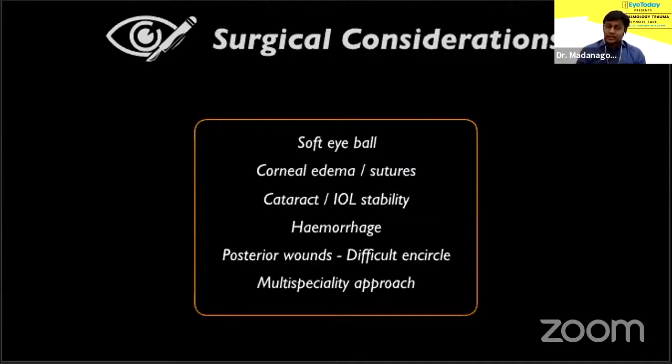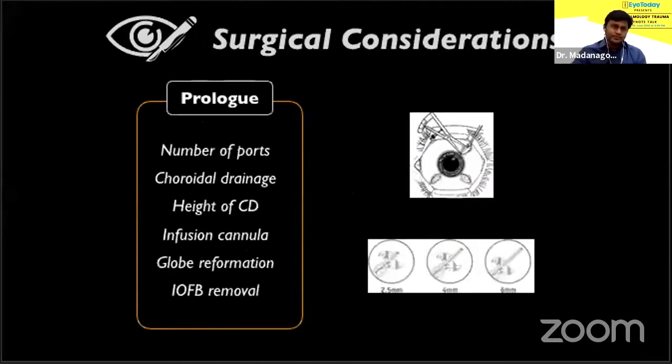Again, axial opacities make posterior viewing really difficult, so be prepared for that. Often you might have to take the help of your cornea and cataract colleagues. You're really lucky if you have someone like Manas sir in your team.